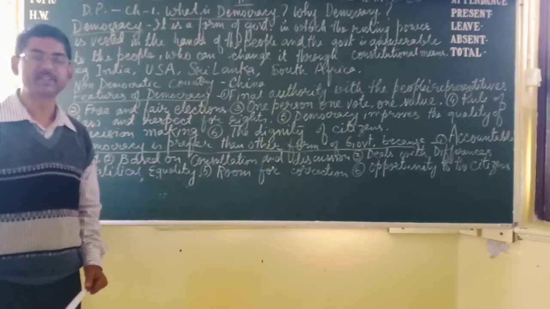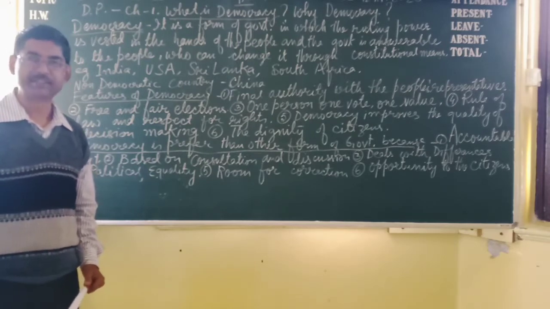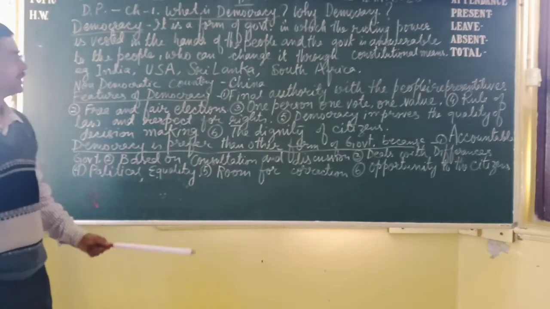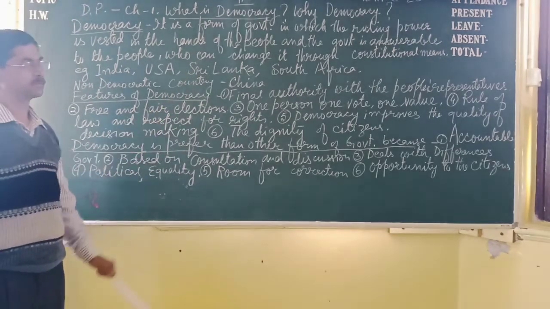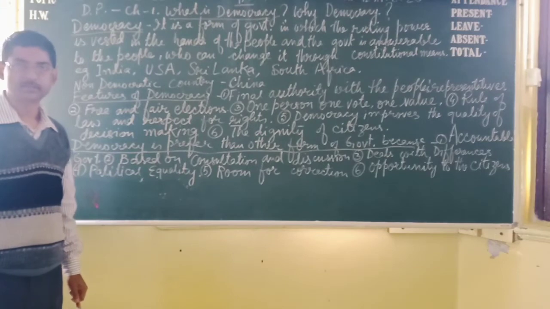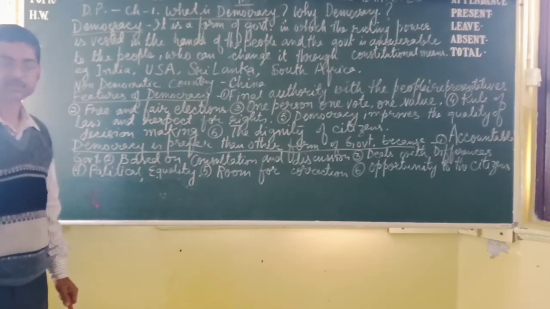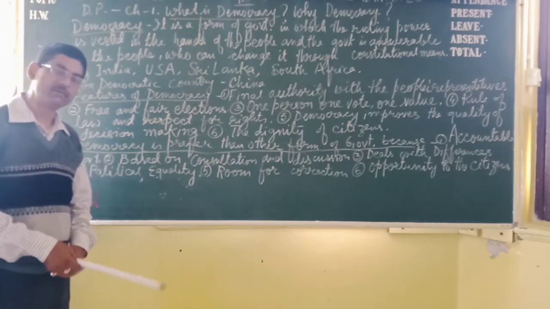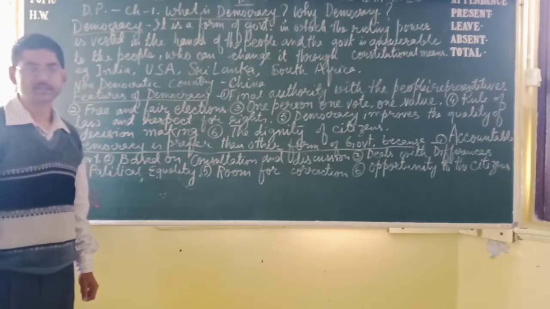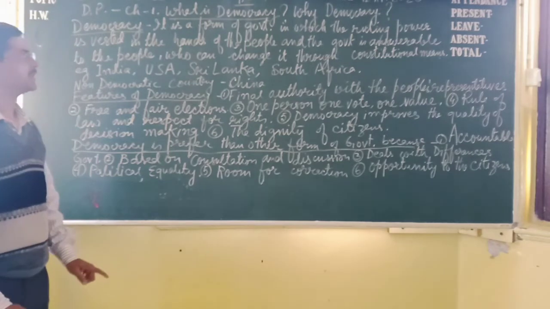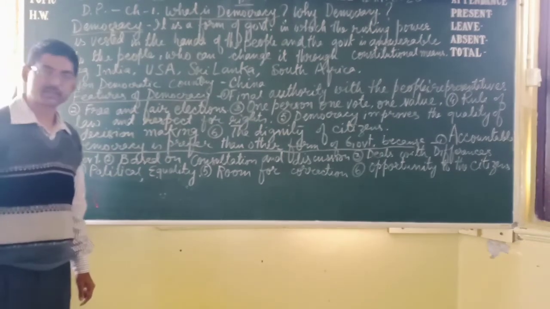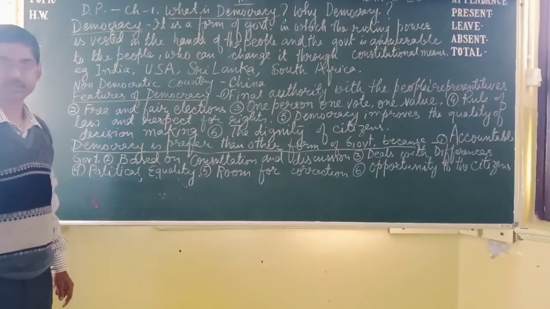That means there is no free and fair election. Next, there is no constitutional process to change the ruler. Once the ruler has captured power, they will continue the ruling system. So these are the differences between democratic and non-democratic countries.